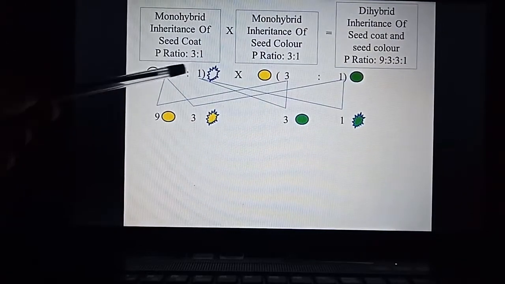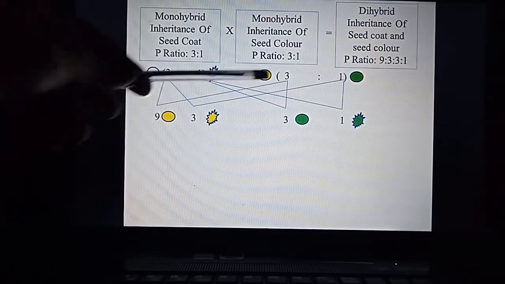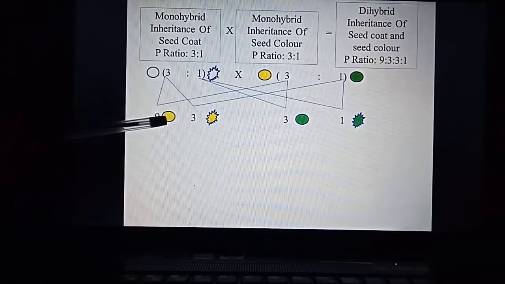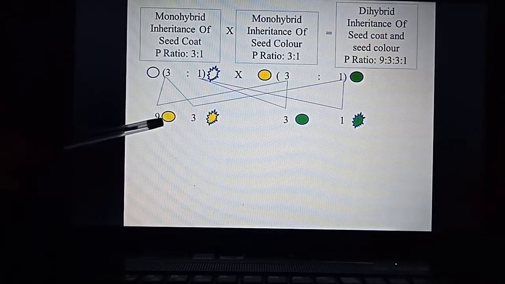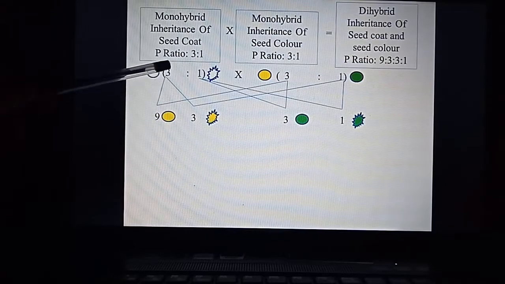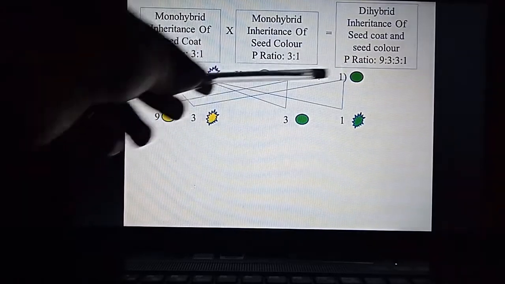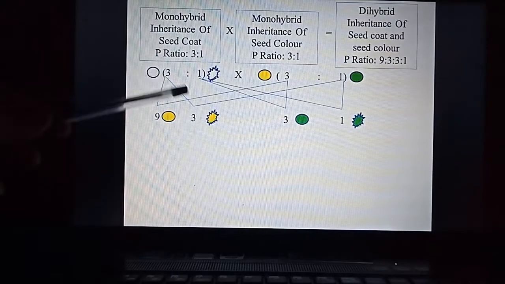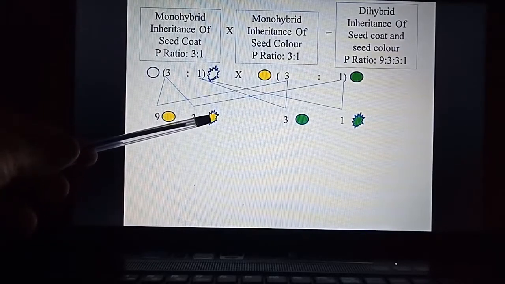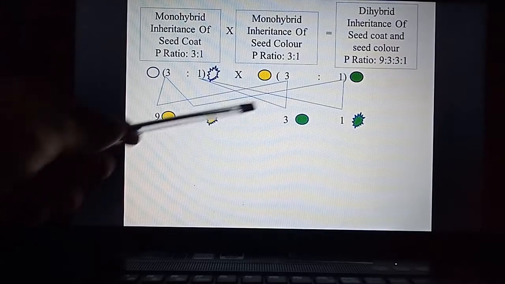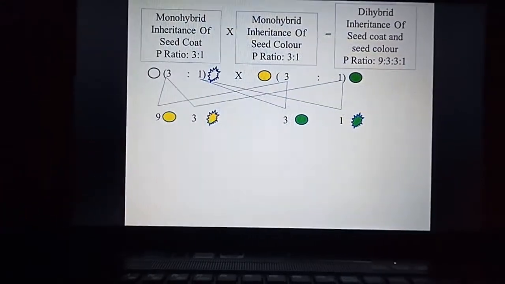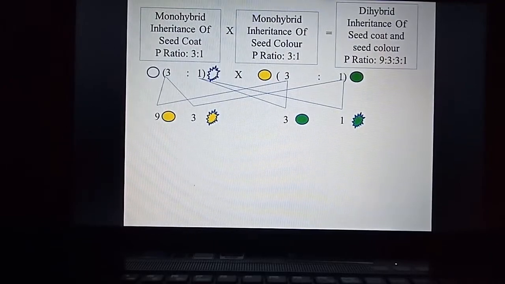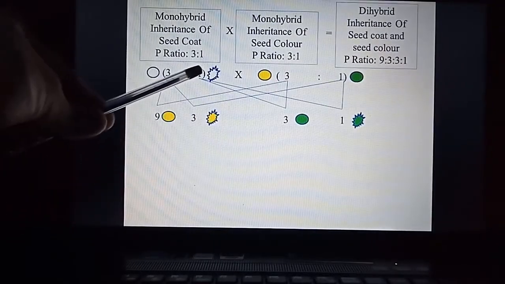So we just multiply this, we get 3 3s are 9, that is 9 round yellow seed. You see here 9 round yellow seed, and 3 into 1, that is 3 wrinkled yellow.